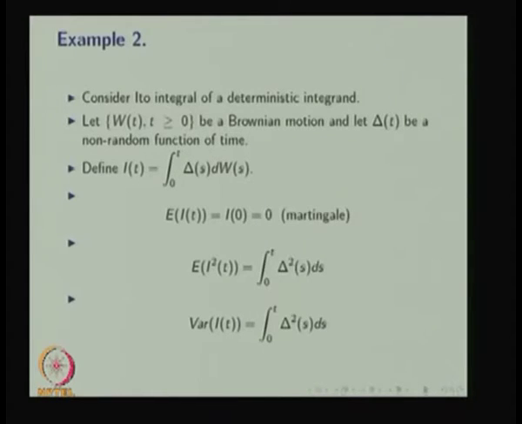Suppose the integrand is a deterministic function, not random. Delta of t is not random. Now we are defining the Ito integral I of t, that is the integral from 0 to t of delta of s dW of s.